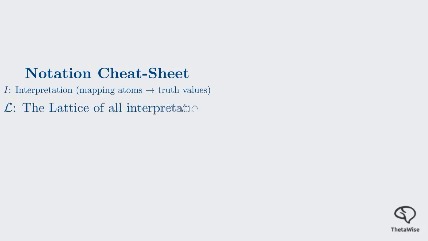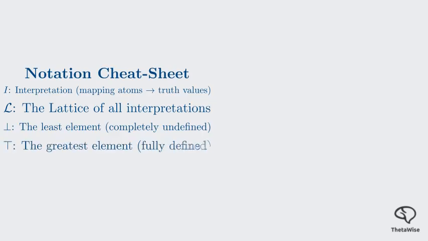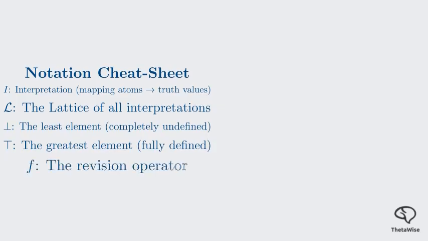To understand the neuro-symbolic loop, we must first establish our mathematical workspace, the lattice of interpretations. An interpretation, denoted by capital I, is a mapping from atoms to truth values. Capital L represents the lattice of all interpretations, ordered by information content. The least element, denoted by the bottom symbol, represents a completely undefined state. The greatest element, denoted by the top symbol, represents a fully defined or contradictory state. And lowercase f is our revision operator.